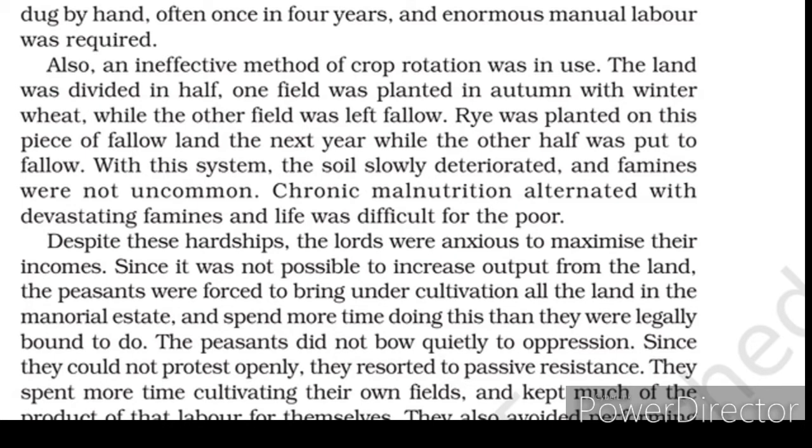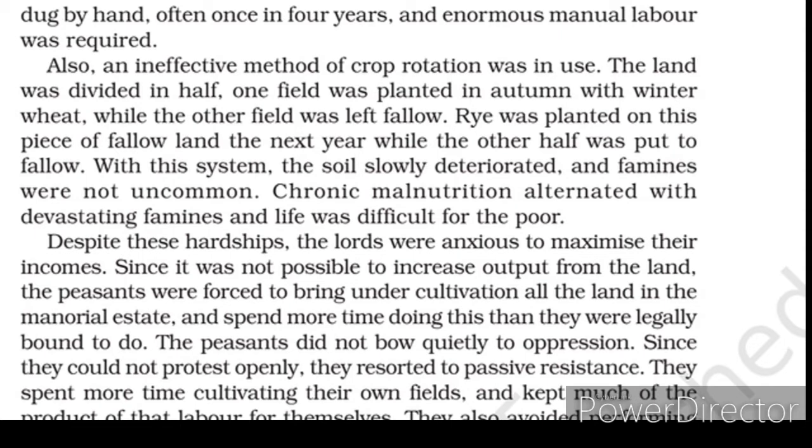Since there was no proper food, malnutrition started, and because of malnutrition many people suffered death. They became slowly very weak, and at last they died. So this was one of the effects of the improper use of the land, and these were the problems faced by the farmers in the initial stage.